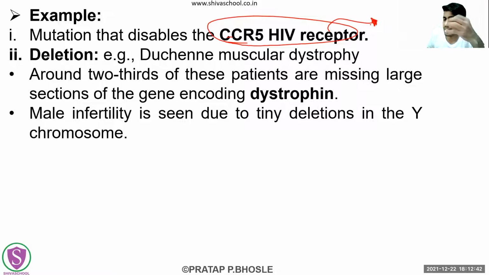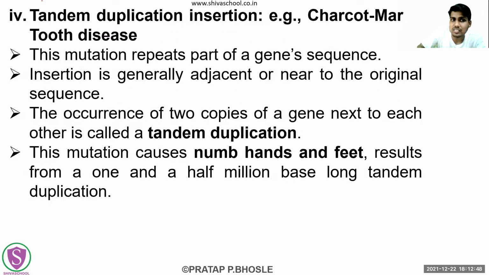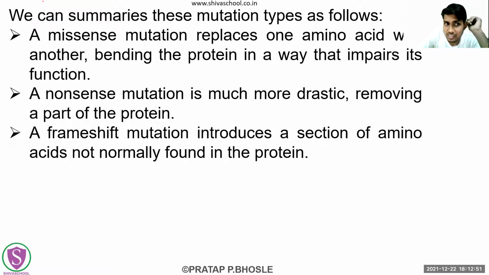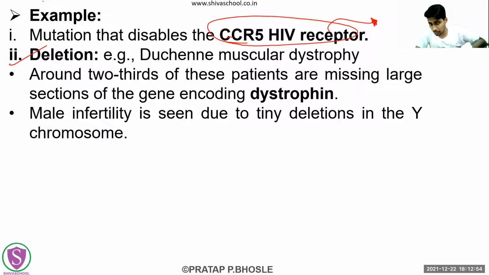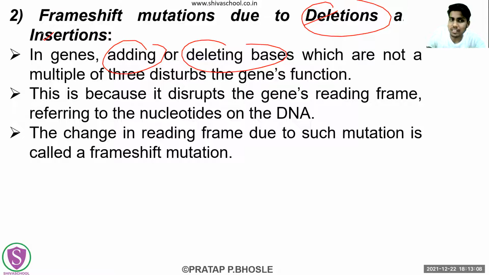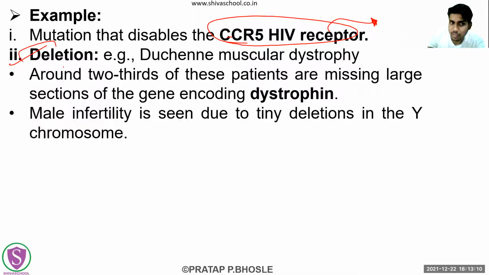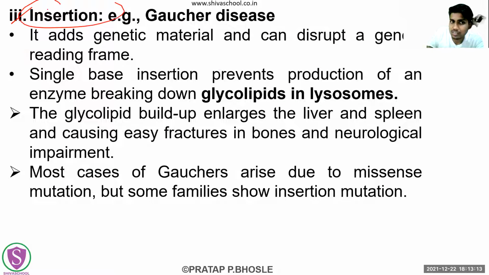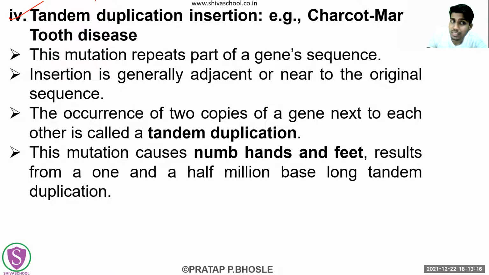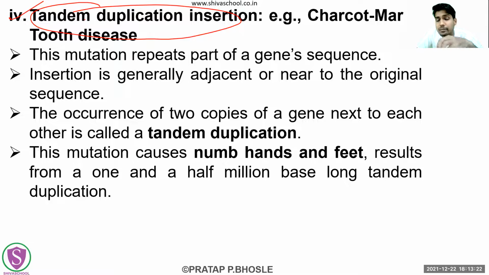Further, a good explanation is given on the deletion, the insertion, and the tandem duplication insertion. I have given the explanation of those. In the book, they have given only one line about that CCR5 HIV receptor, with no further explanation. So I also recommend you just give the explanation of this only, the example of deletion and the example of insertion. This is where we are going to discuss the deletion, this is where we are going to discuss the insertion. And the third type which I have made for you is the tandem duplication in insertion. Of the insertion only, we are going to explain those three in detail.